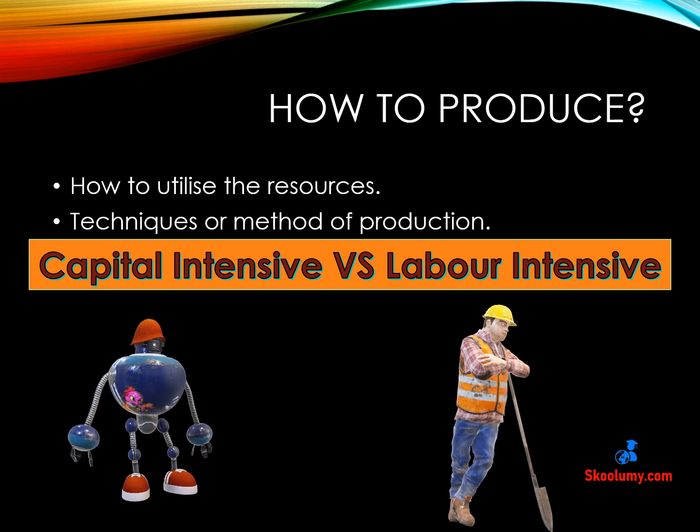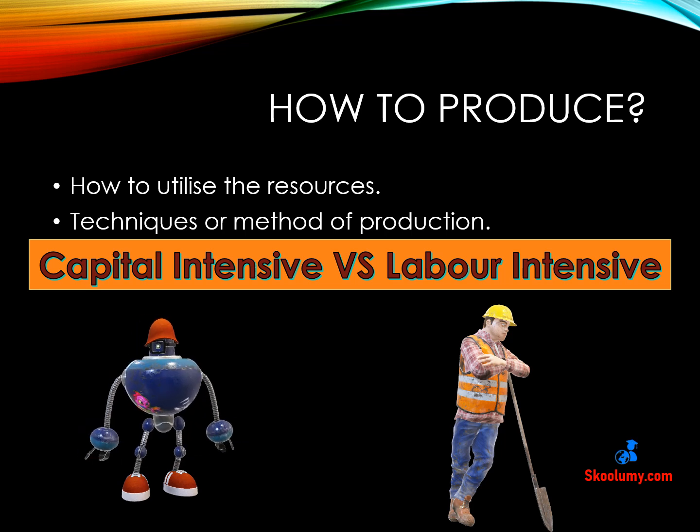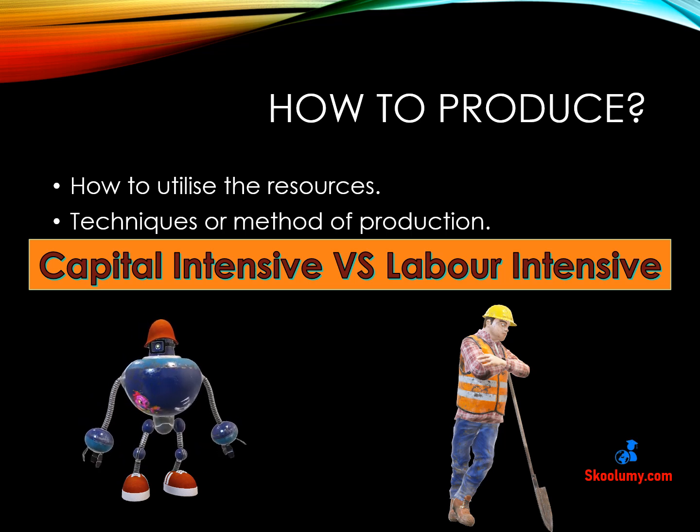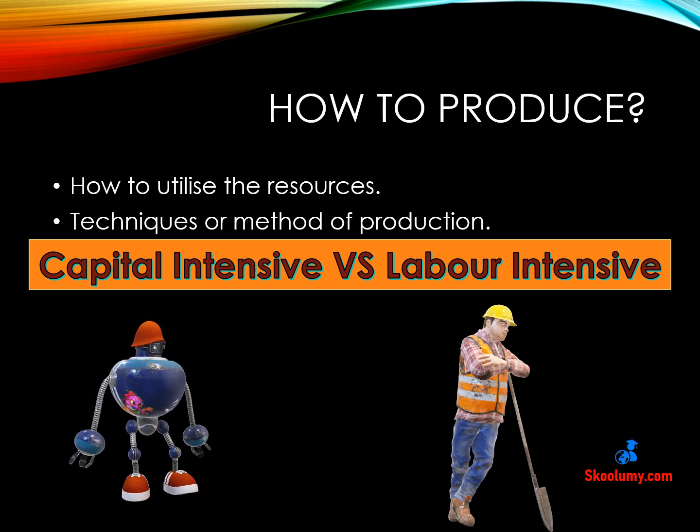The next question to be answered is, how do we produce the goods we have chosen? It is about how to combine the available resources to achieve the desired output. For example, for a country that has decided to produce 10 million kilograms of cocoa, it will have to determine whether to use more workers and fewer machines because it has a large population and a limited amount of machines. This is called labor-intensive method of production.